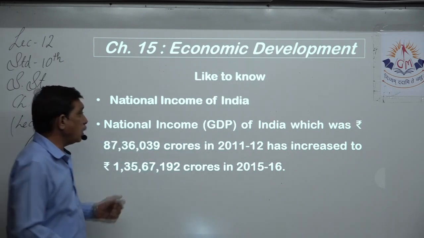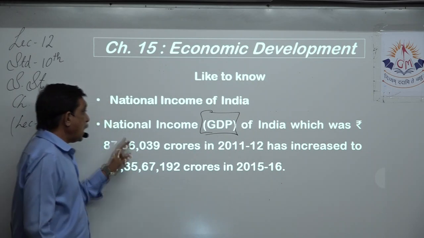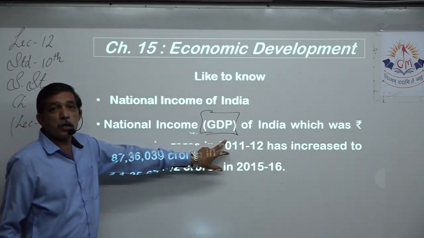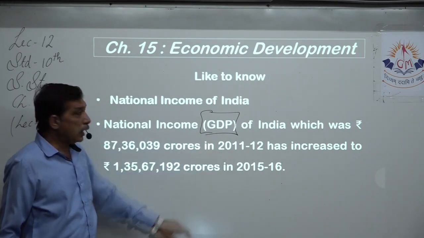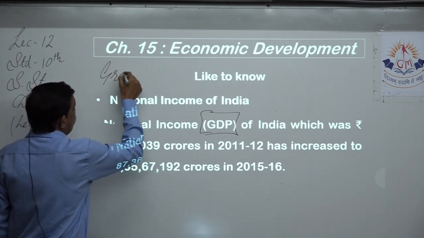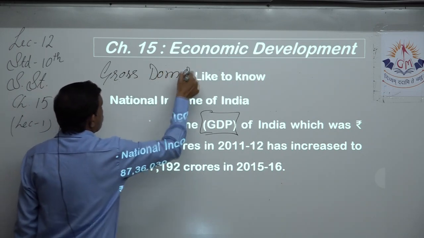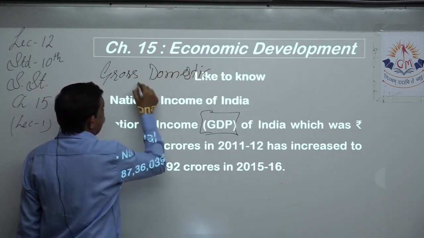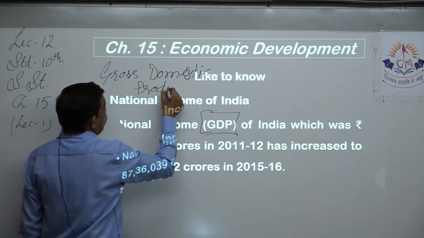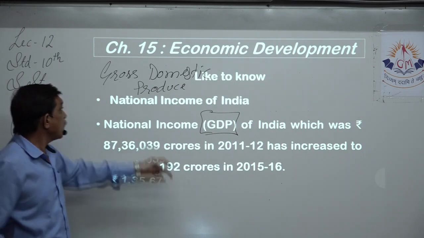Now we have another word over here. National income can also be called GDP. Yes, what is GDP? GDP means gross domestic product.